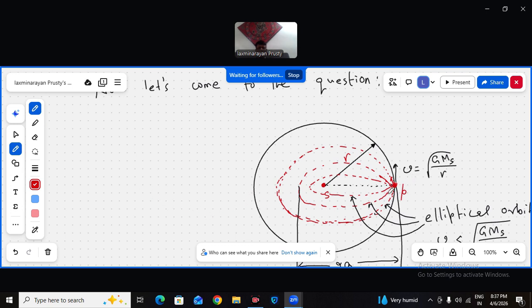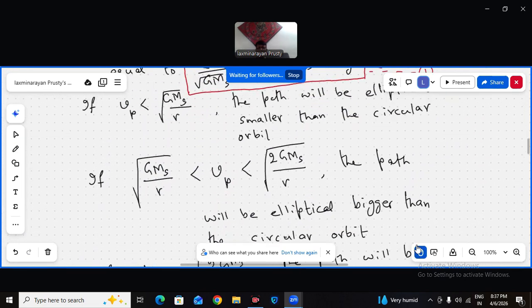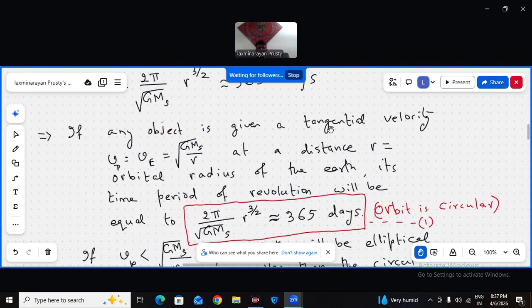Okay, if given a tangential speed, what I wrote here, just see. If any object is given a tangential velocity equal to the speed of the Earth, the orbital speed of the Earth, which is root over GMs by R, at a distance R, where R is equal to the orbital radius of the Earth.